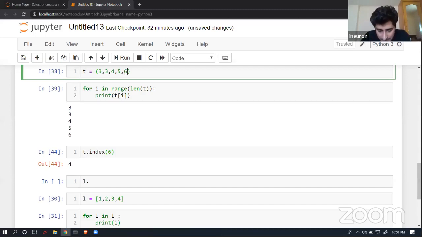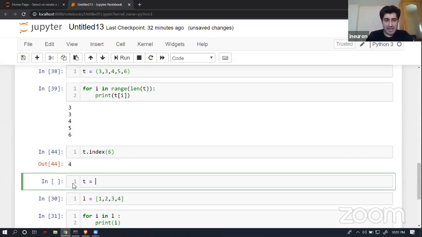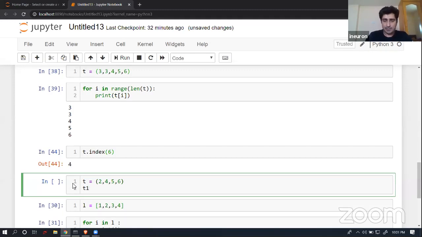Now, let's suppose I have created a tuple, and yes, I know that I will not be able to append any kind of data. Let's try to understand it in this way. Suppose I create t is equal to a tuple of 2, 4, 5, 6. This is t, and then we are going to create t1. So t and t1, this is what we have. And inside t1 we have 6, 7, 8, 9, something like that.